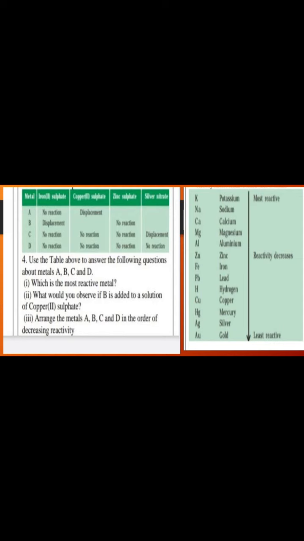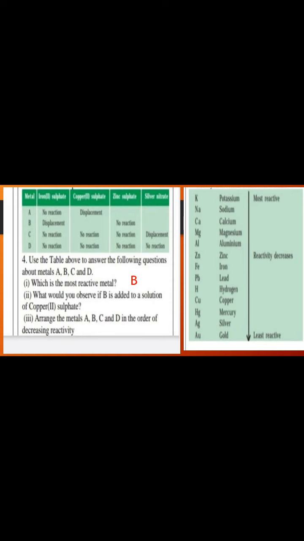Now let's see the question answers. Which is the most reactive metal? The most reactive metal is B. Why? Because it is able to displace iron, and if it is able to displace iron as per the reactivity series, it can displace all the others also.